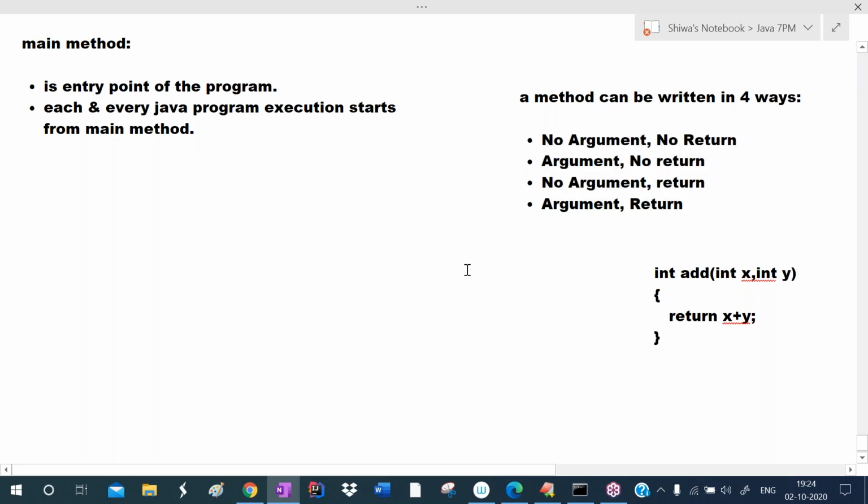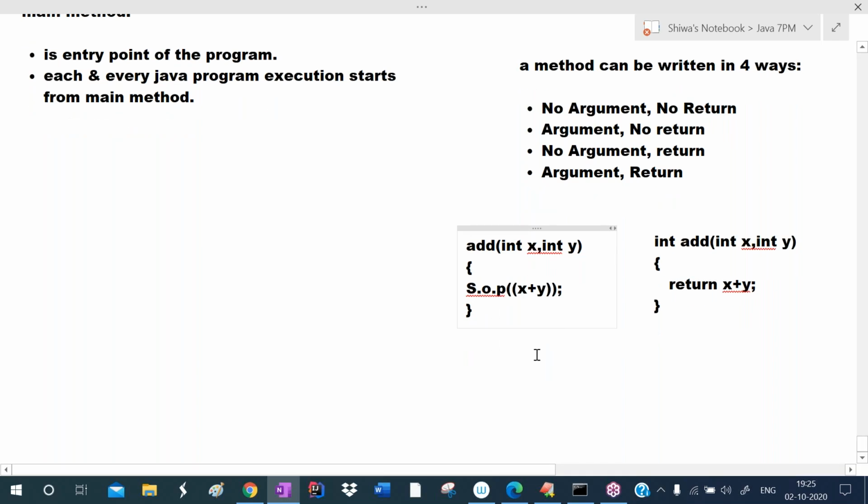For example, I am defining a method like this. Add int x comma int y. Here I am writing the printing statement. So System.out.println. What is this? I will explain later. Everything I will explain. Just try to understand. I want to print the x plus y value, so I'm writing the x plus y expression here. Okay, so this is the method now.